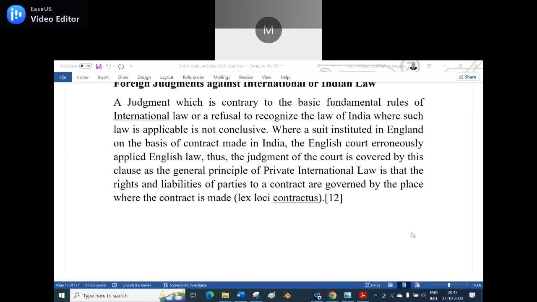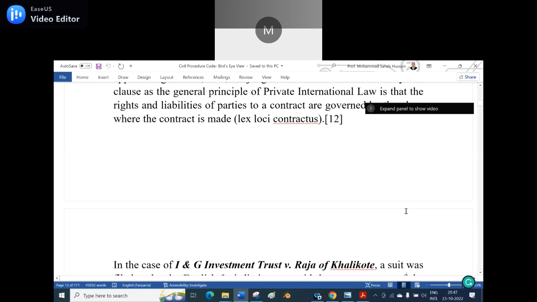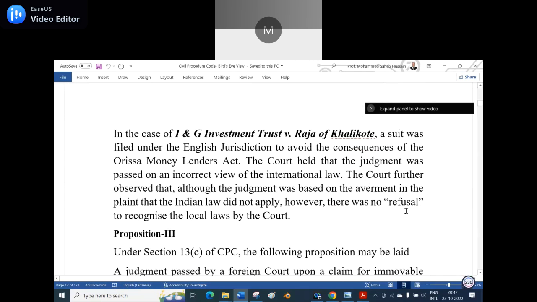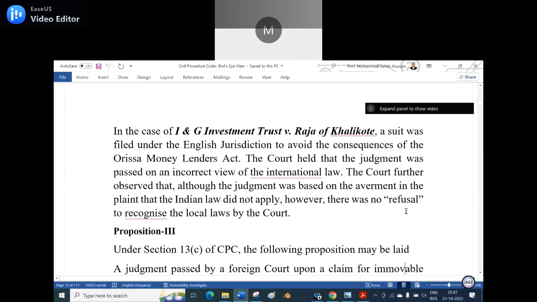But when it comes to marriage, the connecting factor is lex loci celebrationis, meaning where the marriage is conducted. That is the connecting factor for the marriage. So these all come under private international law. Is it clear? Say yes.